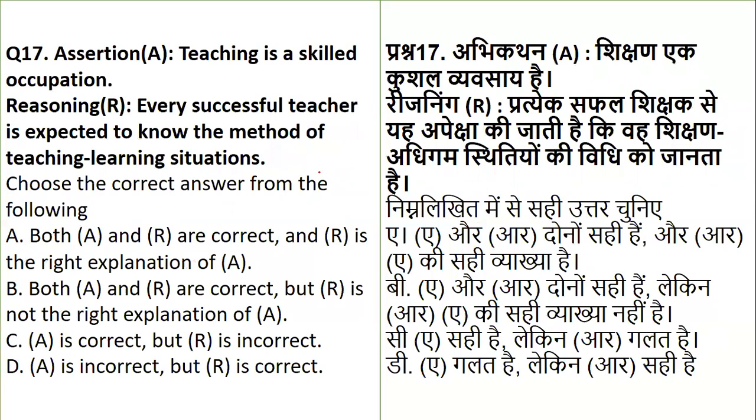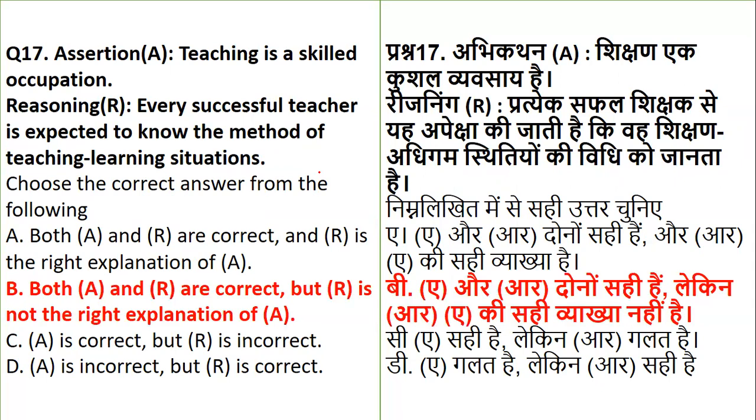Now, question number 17 talks about teaching as a skilled occupation. The assertion is that teaching is a skilled occupation, and the reasoning is that every successful teacher is expected to know the method of teaching and learning. So what stands to be correct and what stands to be incorrect? Yes, from the given list, statement A, the assertion, is right.